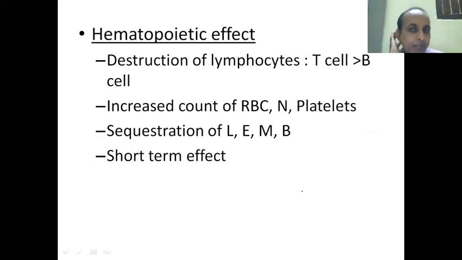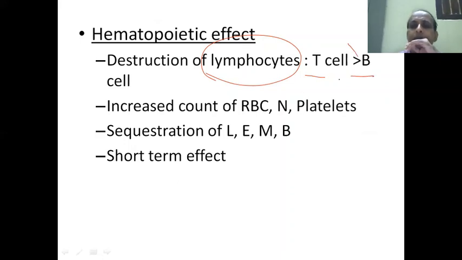Lastly, the hematopoietic effect. There will be destruction. They typically destroy the lymphocytes, both T as well as B, but T more than B. T cells impact cell-mediated immunity, and B cells give humoral, antibody-mediated immunity. So both are suppressed.